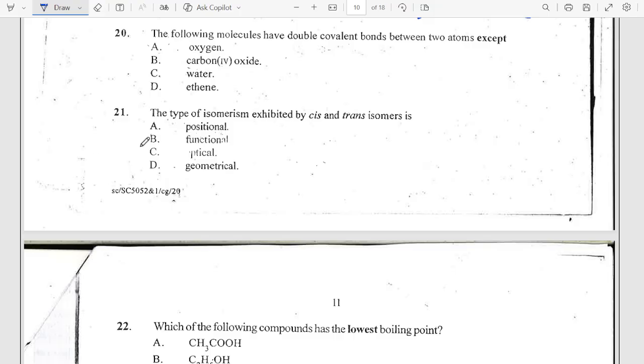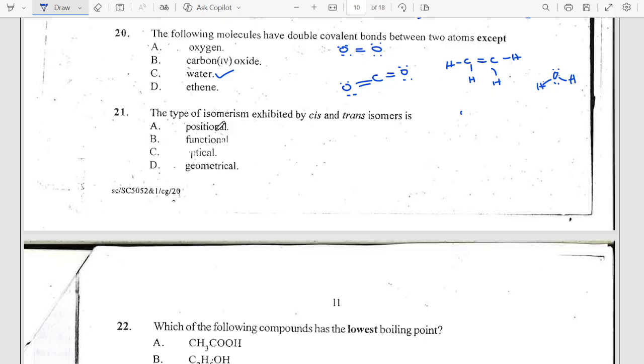The answer is water. Water does not. Oxygen is like this. This is the structure for oxygen with two lone pairs each. The structure for carbon dioxide is like this. This is how carbon dioxide is, and it has two double bonds. The structure for ethene is this. This is how ethene is written. You see, it has a double bond. But it is only water that is done like this: O-H-H is just single bonds. So the answer is water. I believe that makes sense.